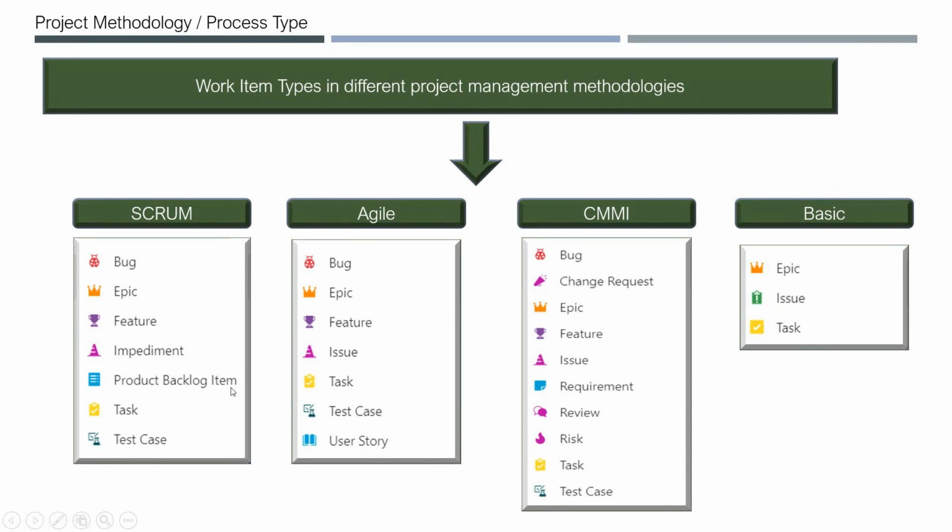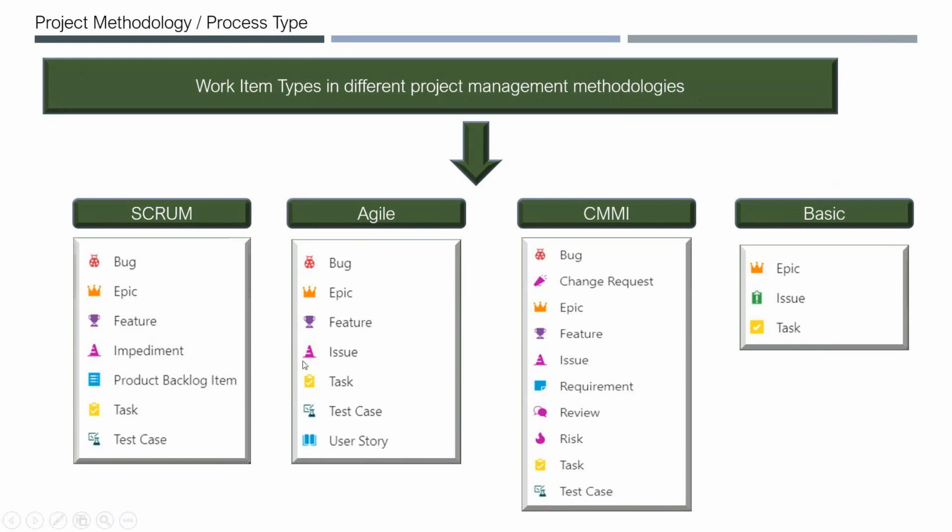And the product backlog item, you don't have it in Agile, you directly call it a task. Sorry, user story. So product backlog item is equivalent to user story, and a task you have in both places, and you have the test case. So the only difference is the naming convention. Product backlog item and user story are different names, that's why people use this terminology interchangeably. Some people say product backlog items, sometimes people say user story, but both are the same.